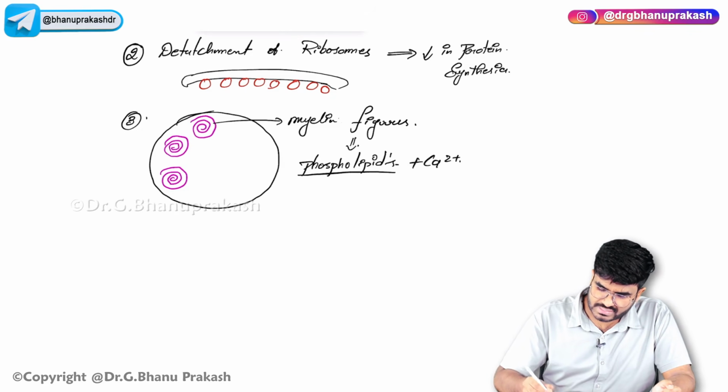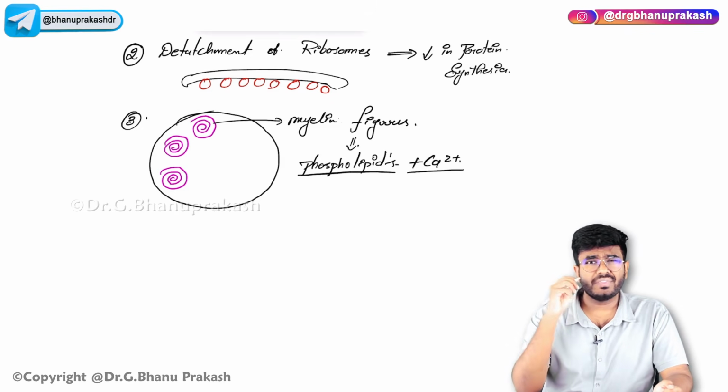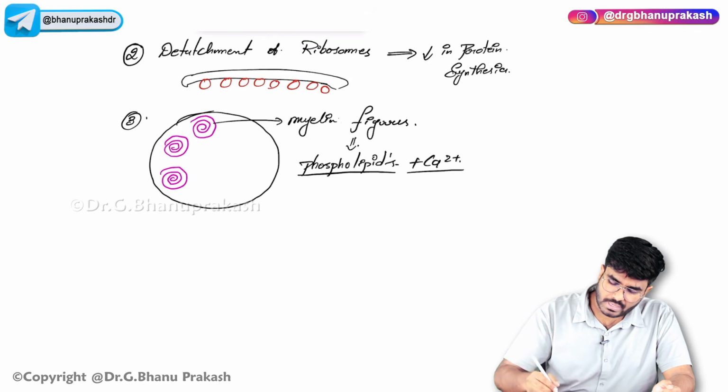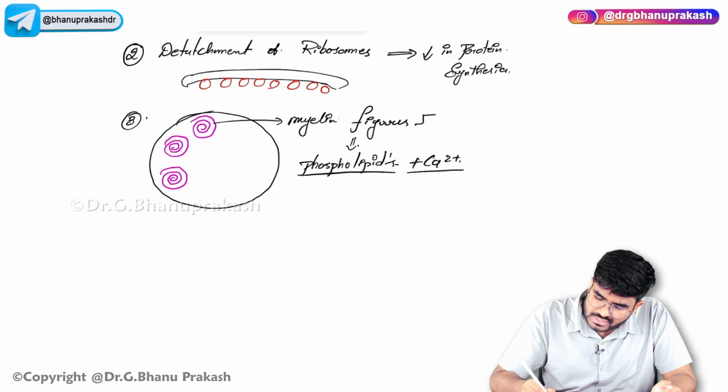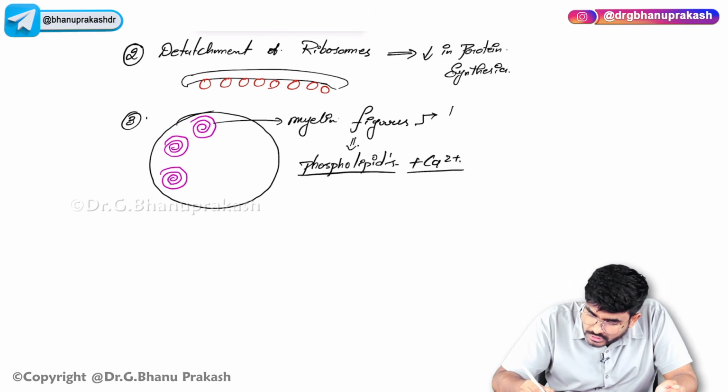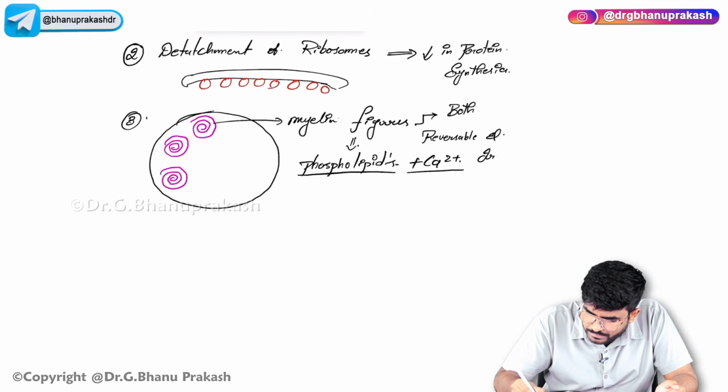So this is the question which was asked in the exam. Myelin figures, they are made up of what? The myelin figures are made up of phospholipids as well as calcium. And my question to you, myelin figures are seen in reversible cell injury or irreversible cell injury? Both. Seen in both reversible and irreversible.